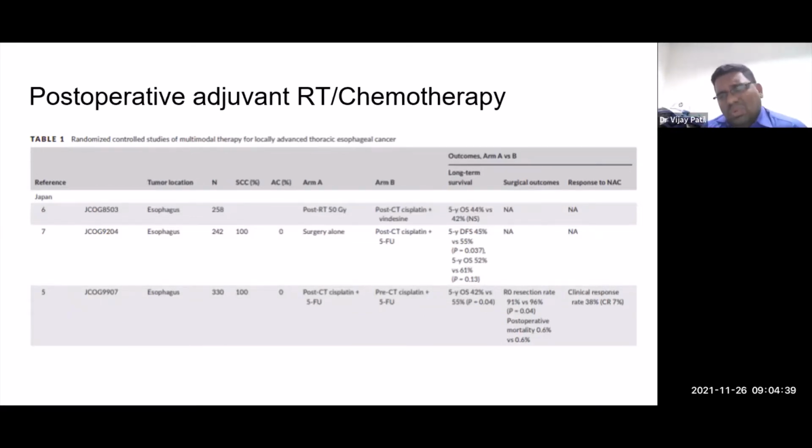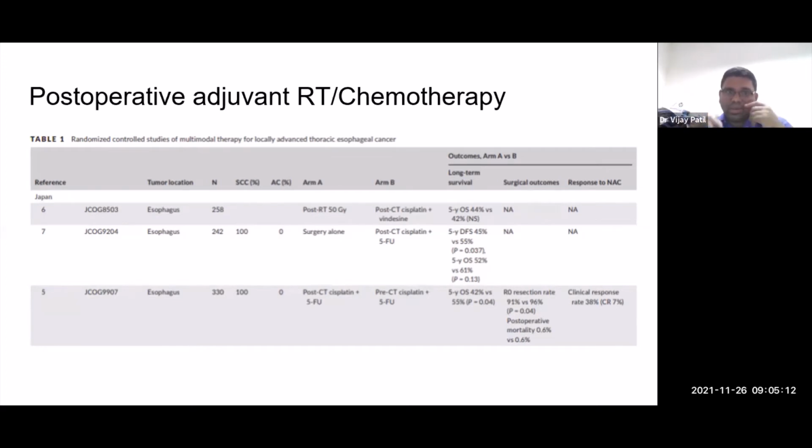But in the next study when they planned, they compared surgery alone in one arm with surgery followed by post-operative chemotherapy. And I'm talking about squamous cell. You could see here that all these patients are 100% squamous. In this Japanese study, mind you, Japanese esophagus biology is different, and their results are not reciprocated in the rest of the world, but at least in the Japanese situation, it does show that surgery followed by adjuvant chemotherapy had a DFS and OS advantage.